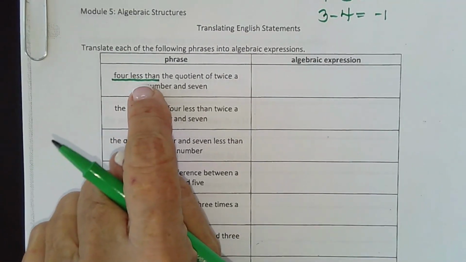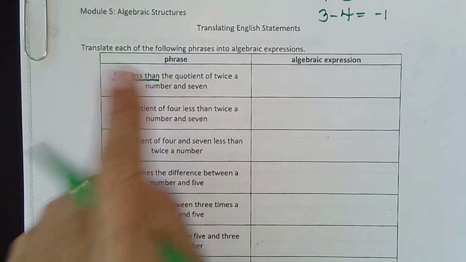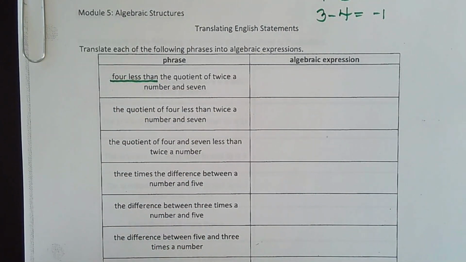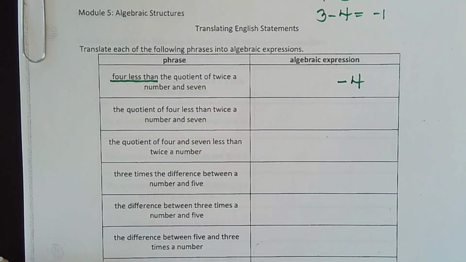So I think everybody knows it's subtraction. They just don't know where to put the 4. So that's why I made up that problem. If you're 4 years less than me, you're my age minus 4. You're not 4 minus my age. That would make you negative. So you're my age minus 4. So I know that this -4 has to go at the back.